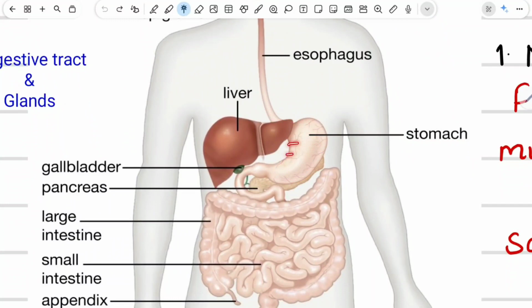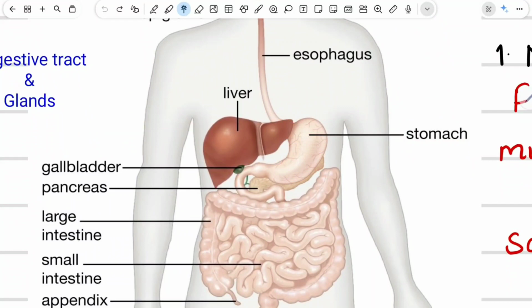Also, the walls of the stomach will secrete gastric juices. These gastric juices, as discussed earlier, contain HCl, mucus and pepsin. And this pepsin will break down the protein inside the food into peptides. For example, the larger fragments of protein will be broken down into small fragments with the help of pepsin, which is secreted by the stomach.